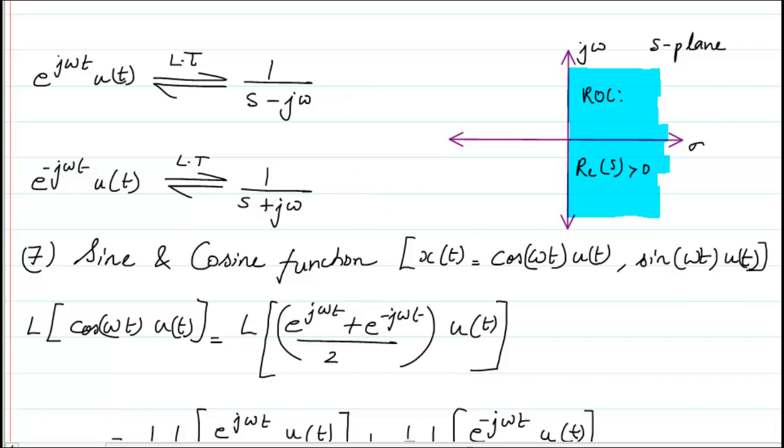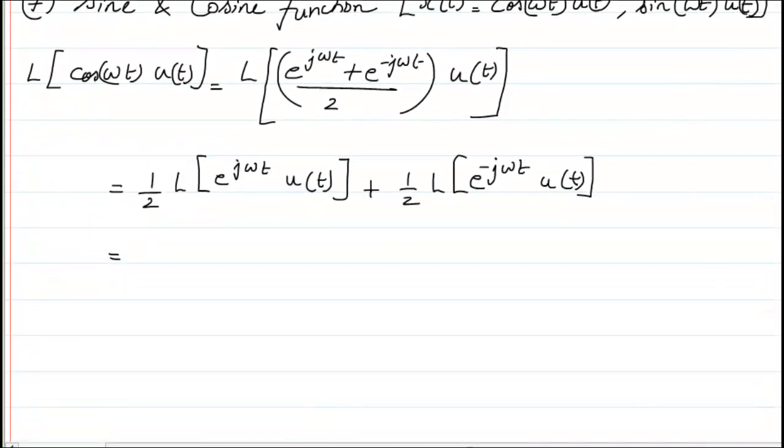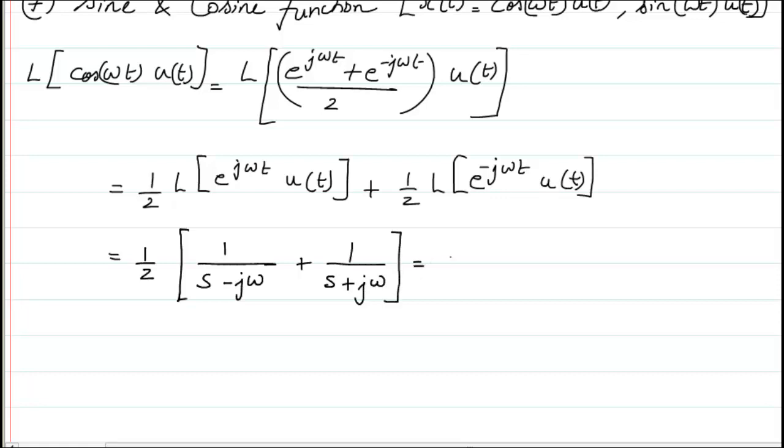So based on that, I can straightforwardly write this as 1 by 2 common, and then the remaining portion within the bracket. The first one will come out to be 1 divided by s minus j omega, plus the second one, 1 divided by s plus j omega. If I add both of them, we all know that we have to cross multiply.